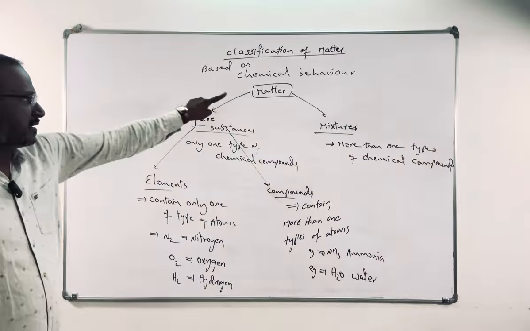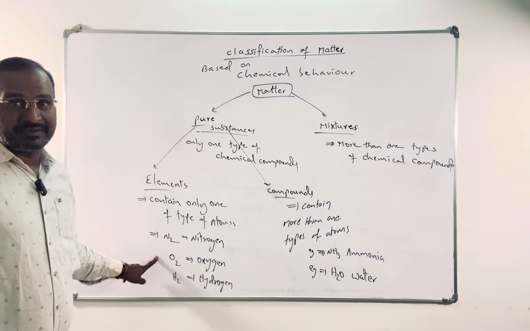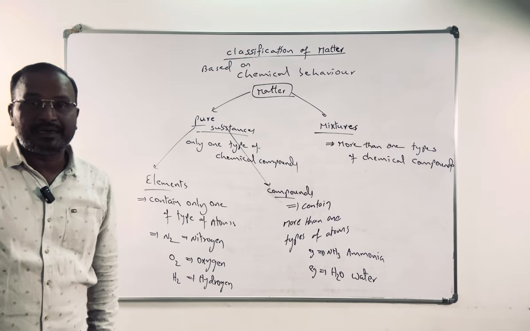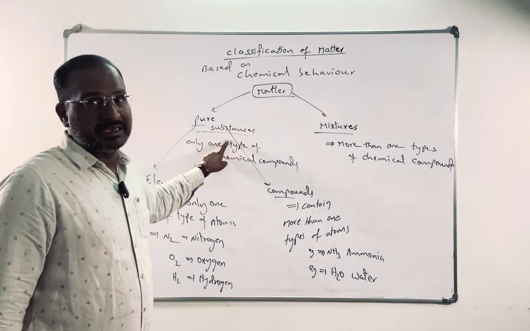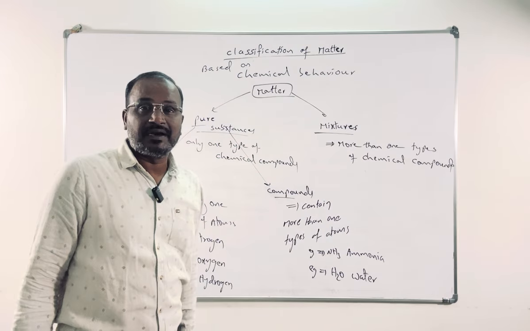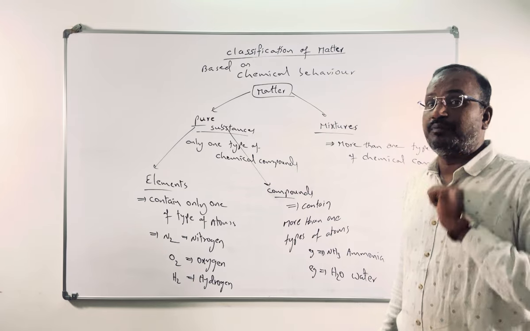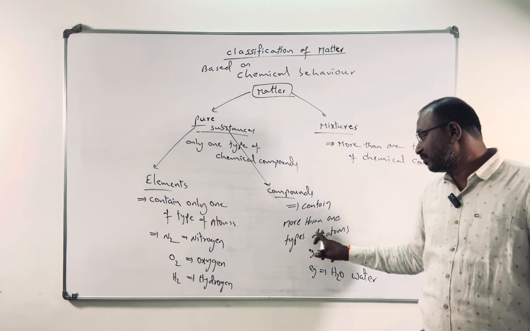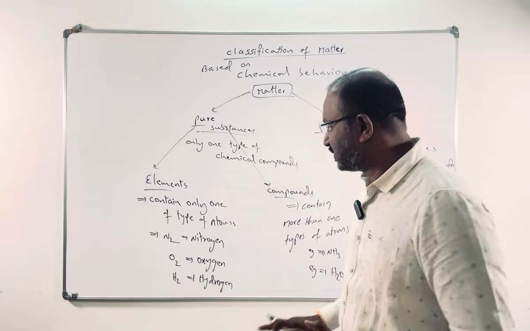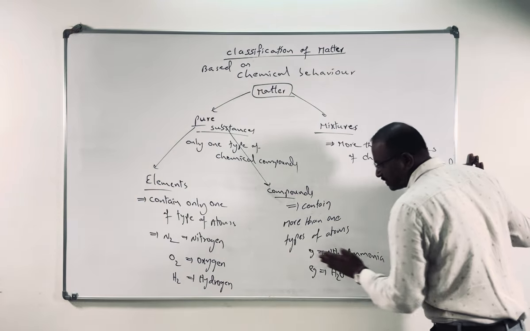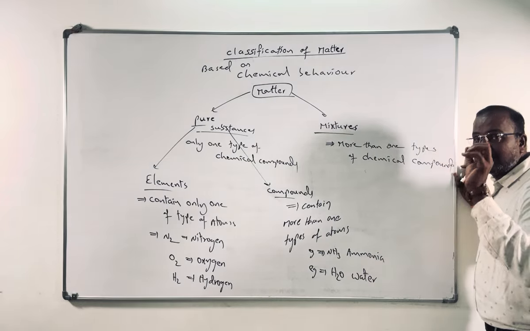If any matter which is in pure state has only one type of atoms, we'll call it an element. The matter which is in pure state and contains more than one type of atoms is called a compound. So compounds contain more than one type of atoms, elements contain only one type of atoms. This is the basic difference. Examples also I wrote. Here ammonia is a compound, not an element, not a mixture.